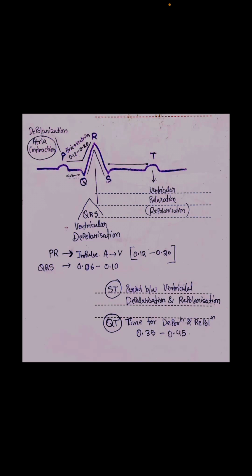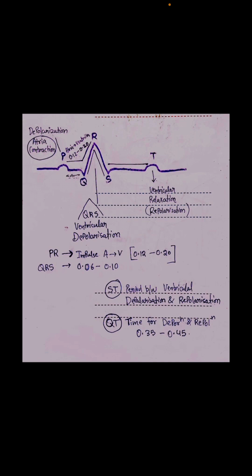Let's have a look at the intervals. If you find them important, you can remember them. In some Krok questions they say that the QRS complex is extended by this much time, so it may be important for you to remember the norms.